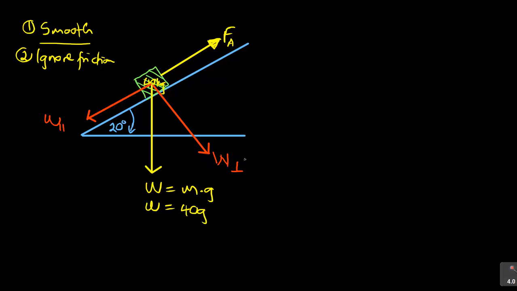So these represent the weight in 2 components. Now the weight perpendicular here, we call it mg cos theta. In this case, we know theta is 20. So if you simplify it, m was 40, g cos 20. But now the weight that is on parallel here is equal to, let me write going this direction, m g sine theta.